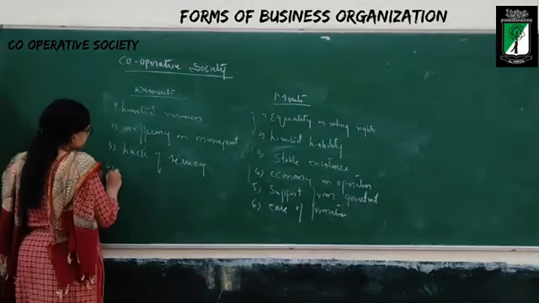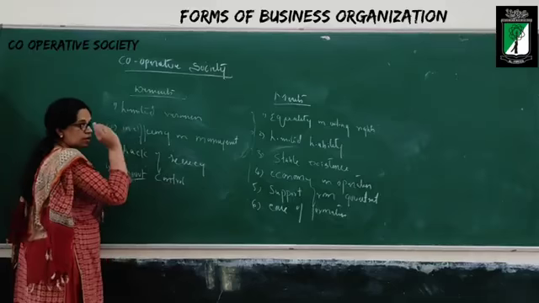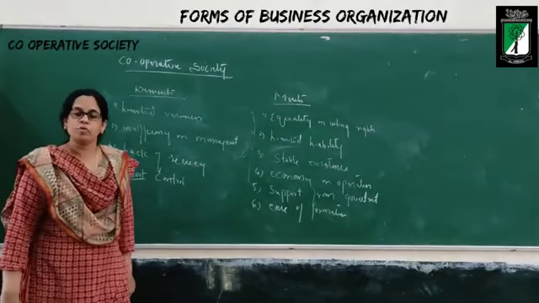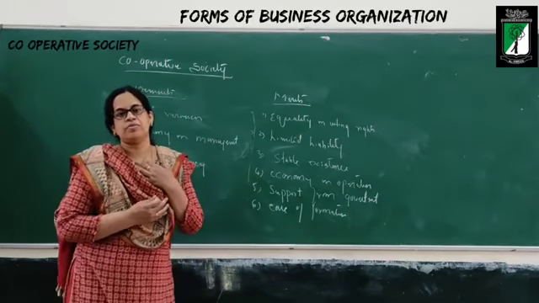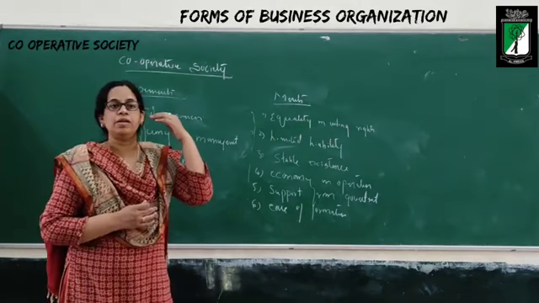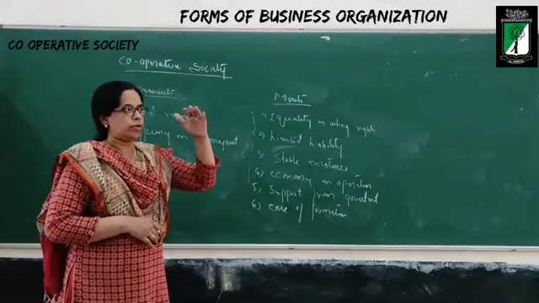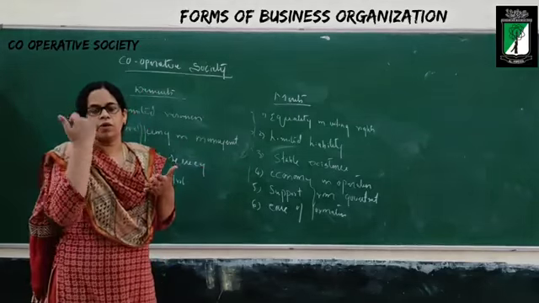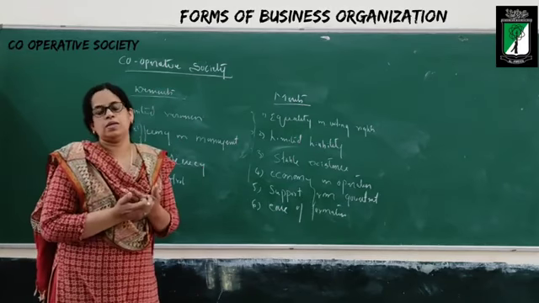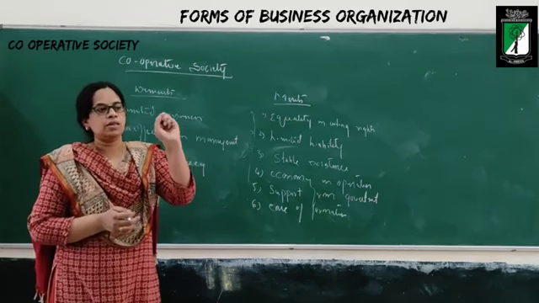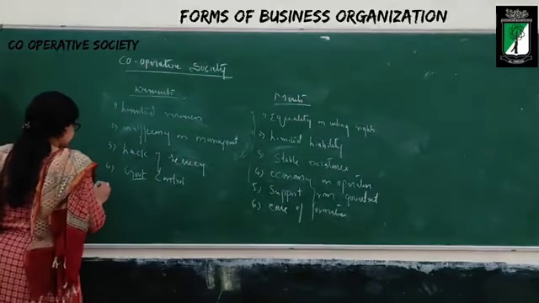The next one is government control. Since the government is going to provide so many benefits to the cooperative society, government interference will be there. Every now and then government will interfere. How you are doing this business, what you are doing, you have to follow. And it is registered also, so they are going to frame new rules, regulations, policies, etc. Every now and then the government is going to interfere in the working of the cooperative society, which is one of the main disadvantages.